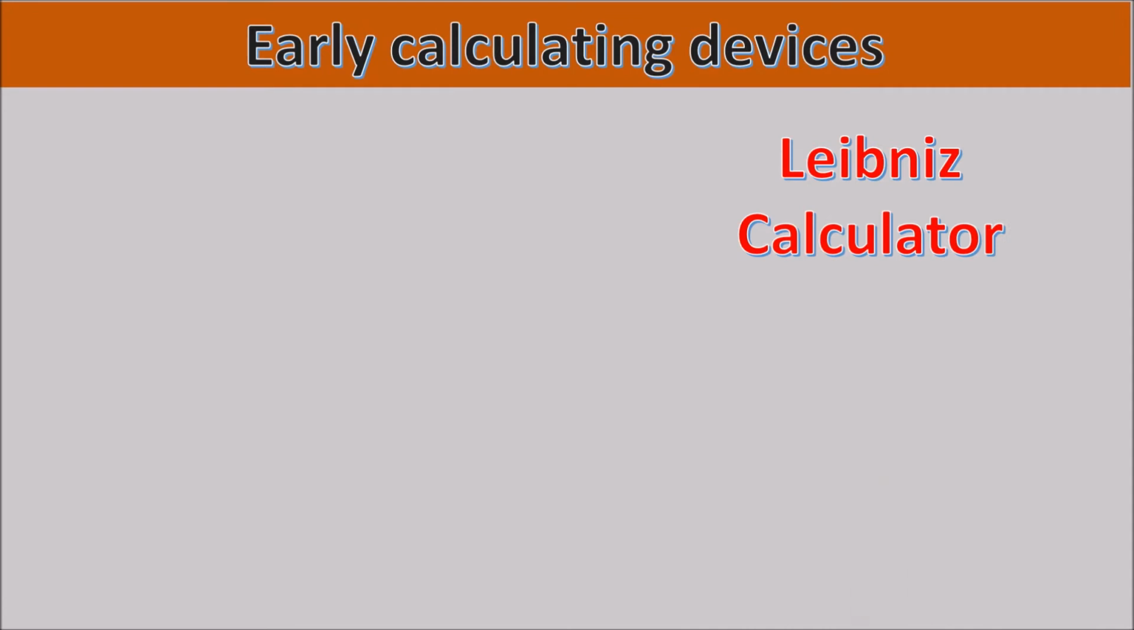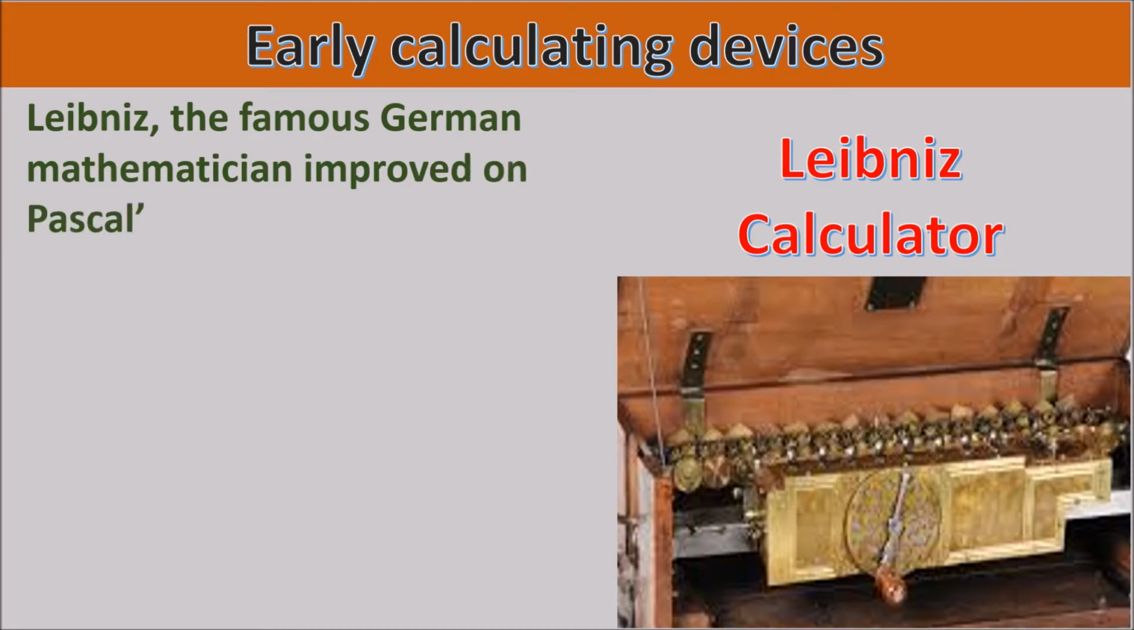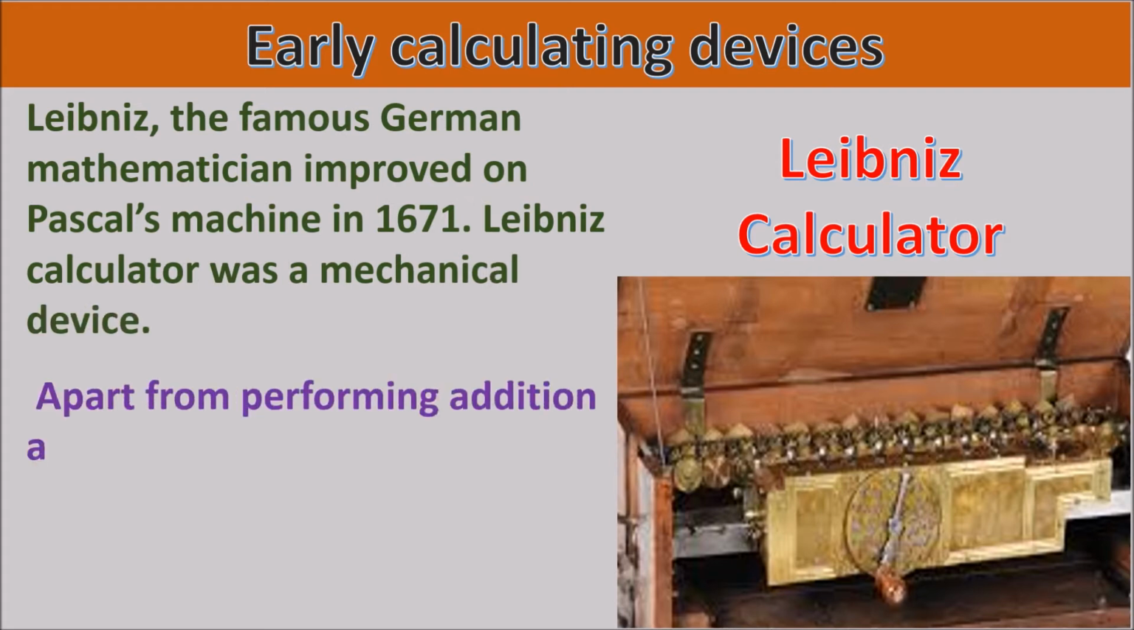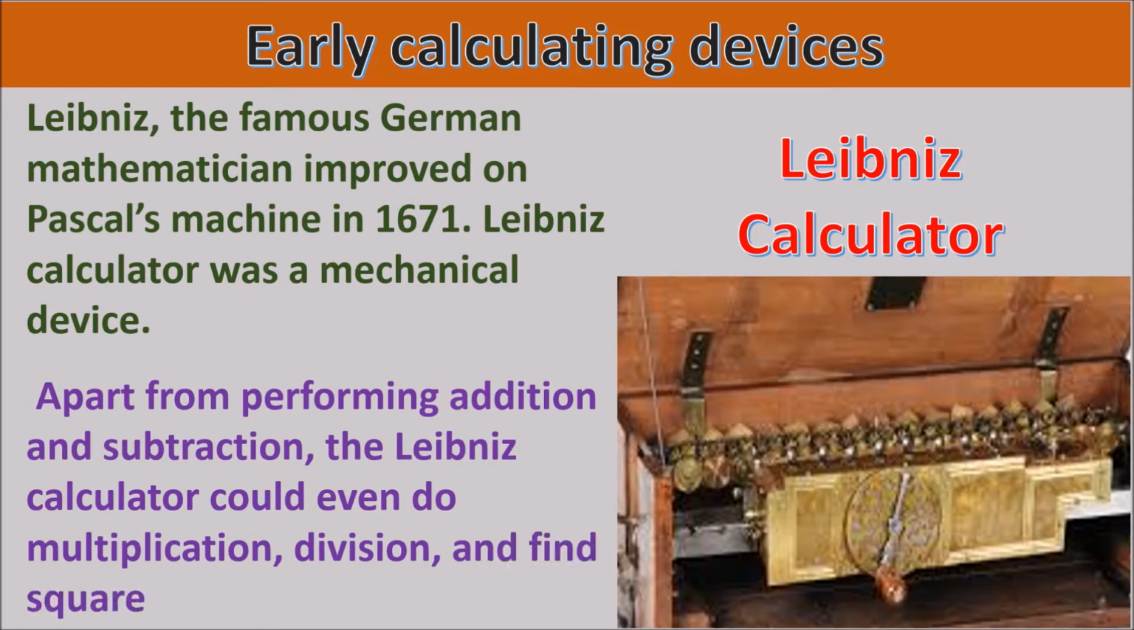Leibniz calculator. Leibniz, the famous German mathematician, improved on Pascal's machine in 1671. Leibniz's calculator was a mechanical device. Apart from performing addition and subtraction, the Leibniz calculator could even do multiplication, division, and find square roots.